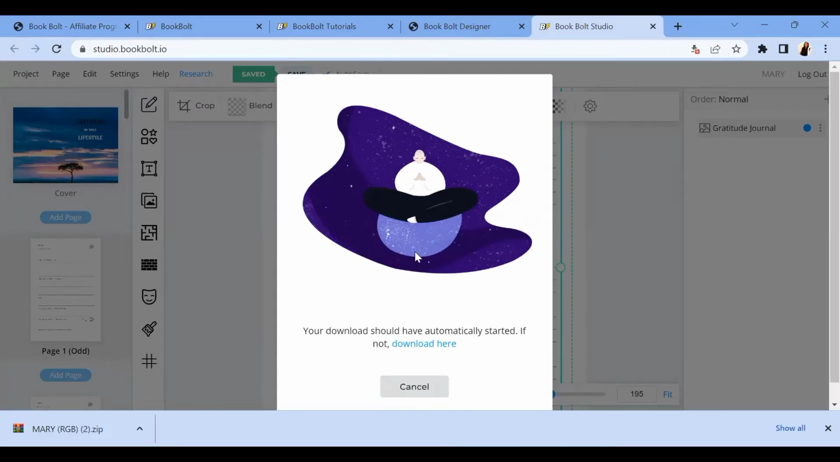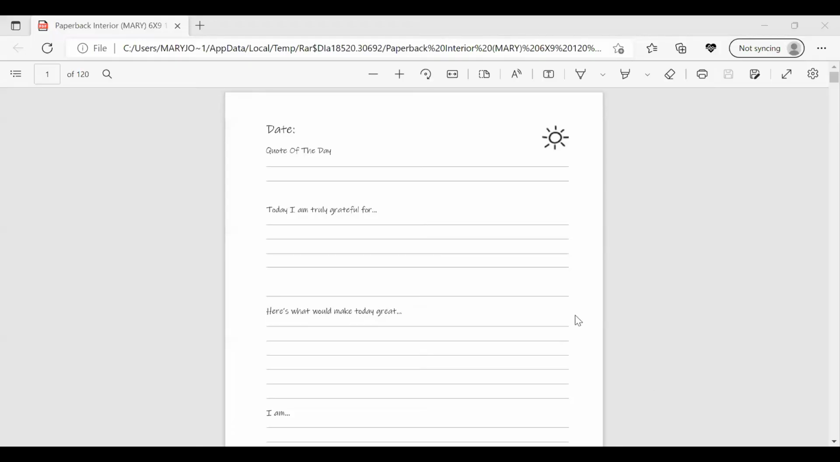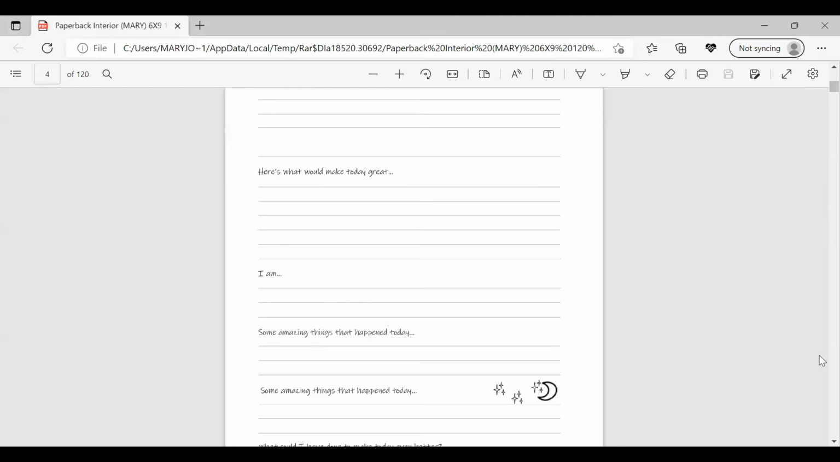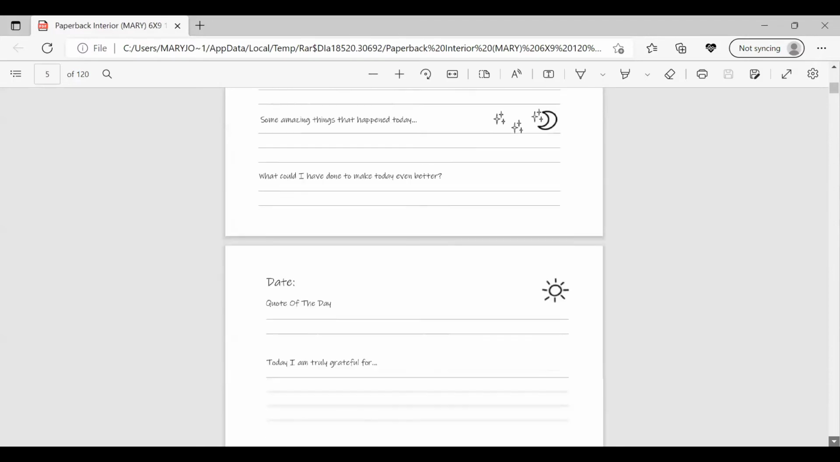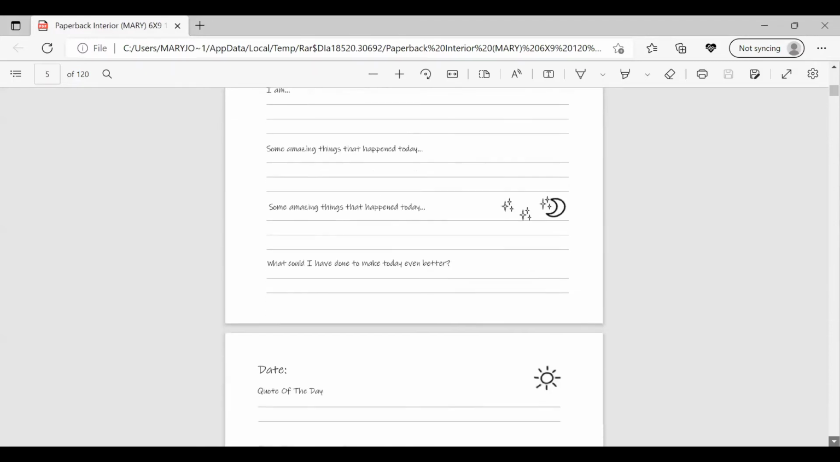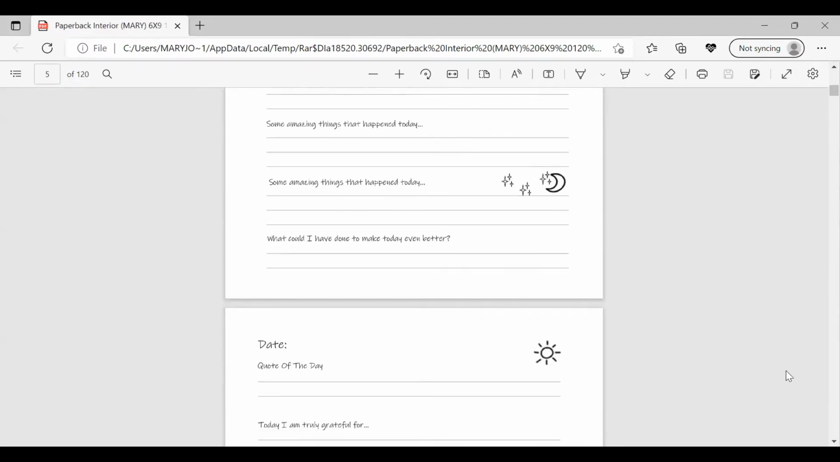Our book has been downloaded now. You can go over to your system and check the book out. So I just opened the interior of the book, and this is how it looks like. If you need to make any modification, if you need to do any changes, no problem, you can go ahead and do that. But right now, let's go into the main thing.